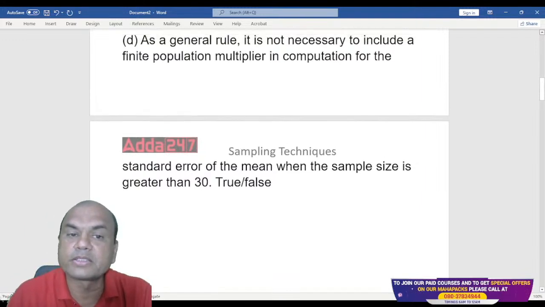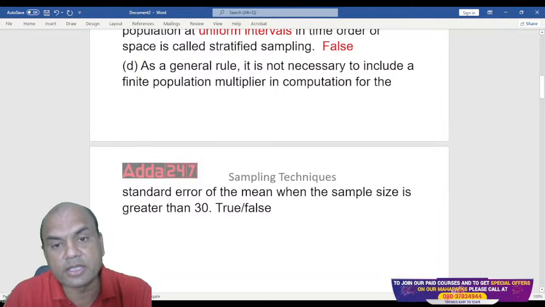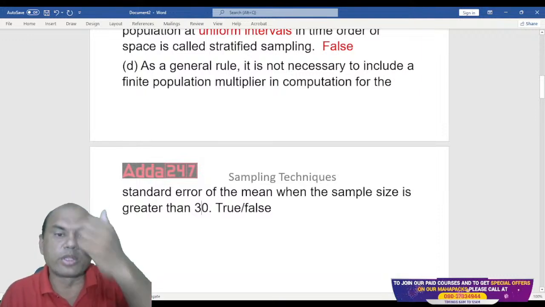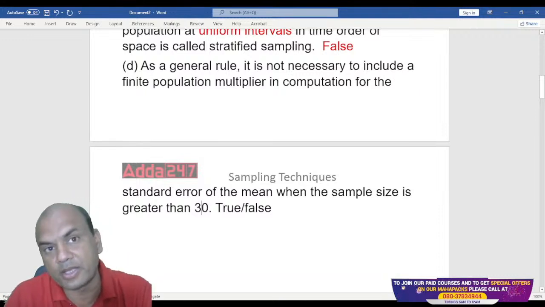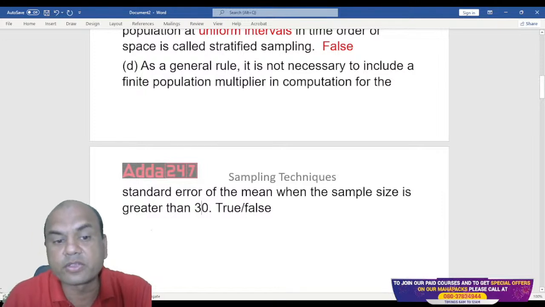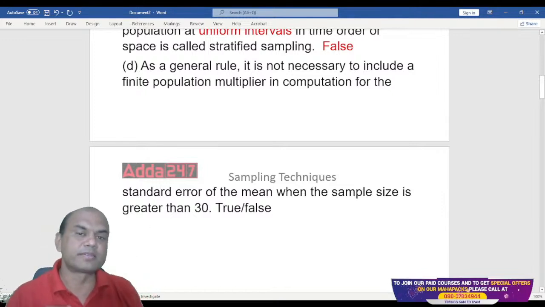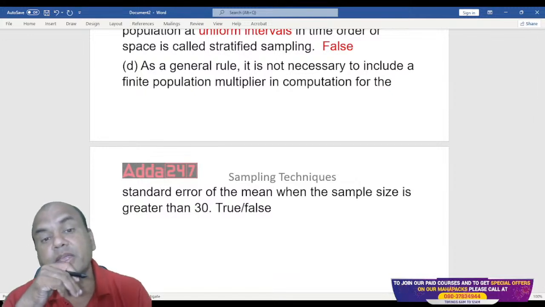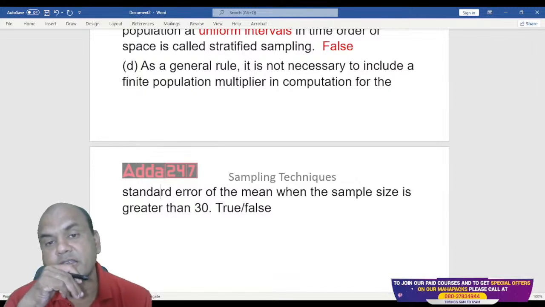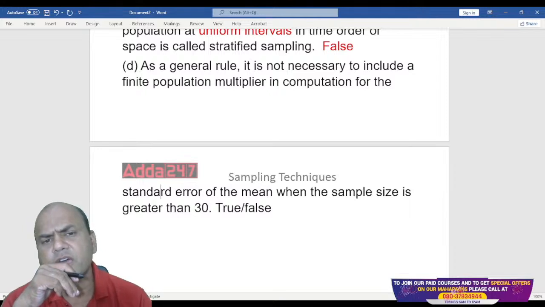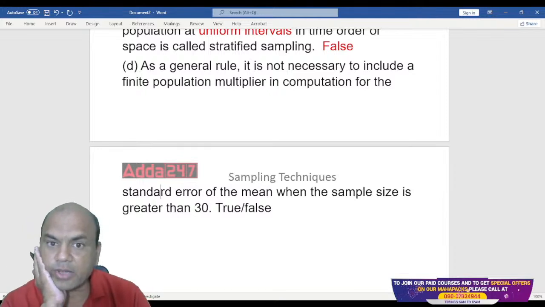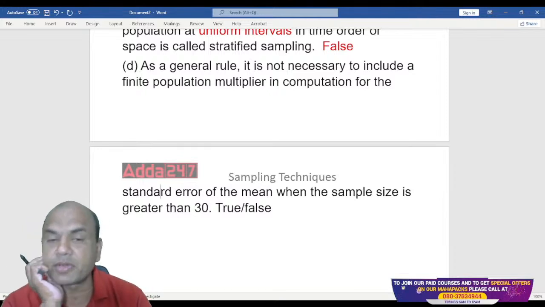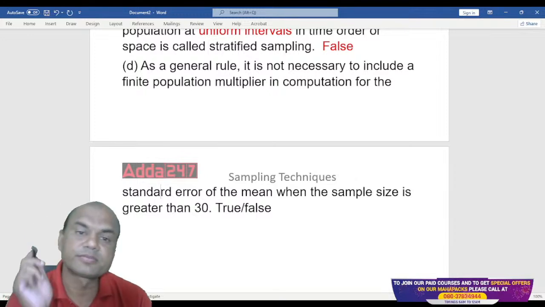As a general rule, it is not necessary to include a finite population multiplier in computation for a standard error of a mean when the sample size is greater than 30. Now tell me the answer. True or false? I want the answer from everyone.